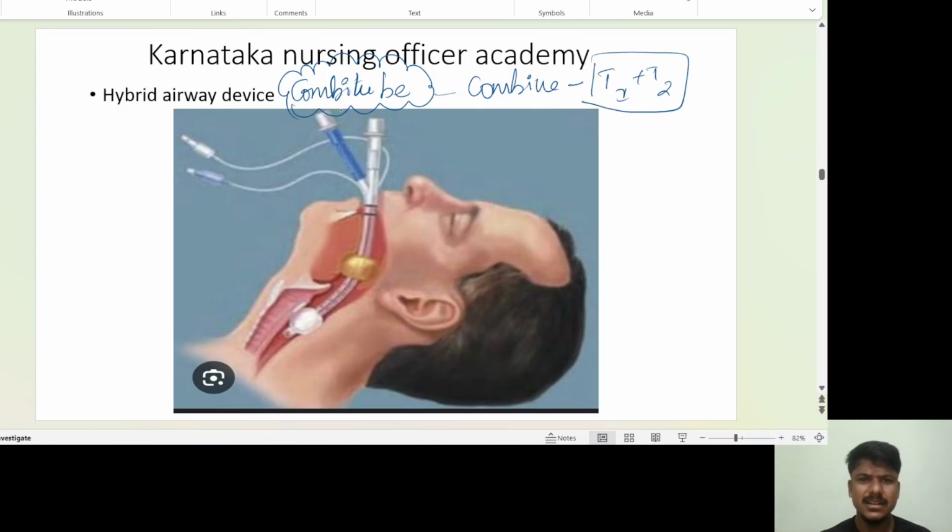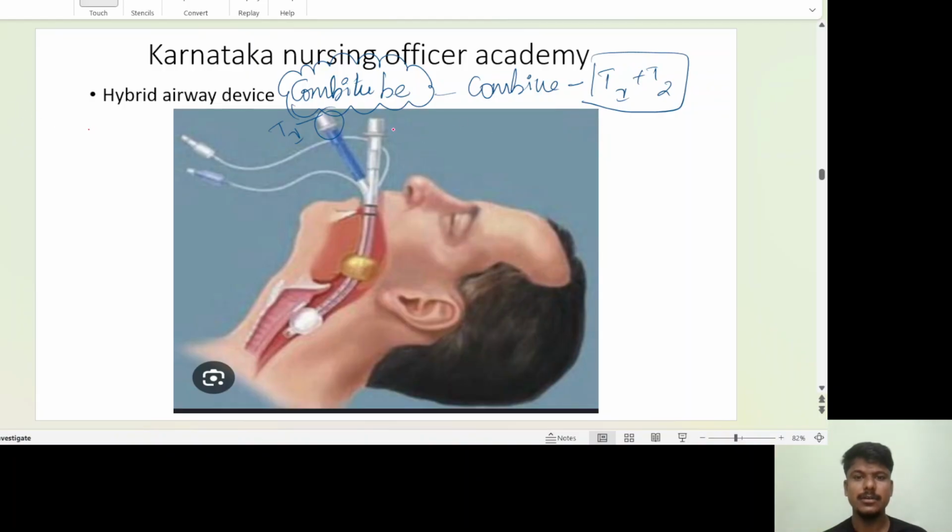Can you see here? Tube number 1. I'm going to change the color because blue is matching, so I'll take a pink color.